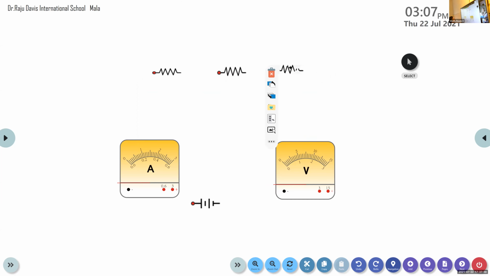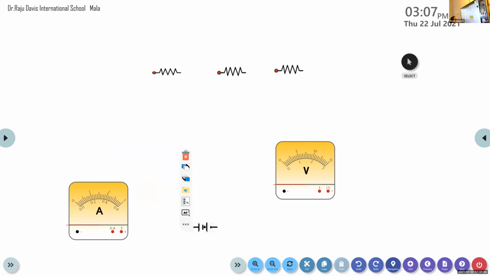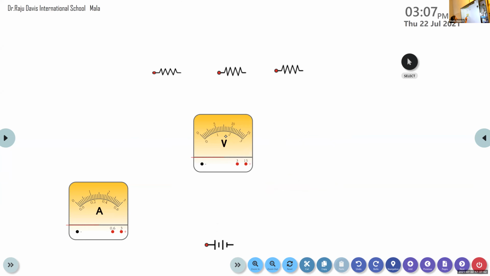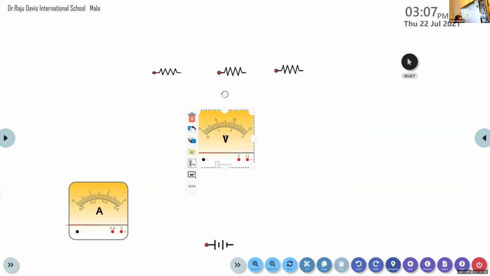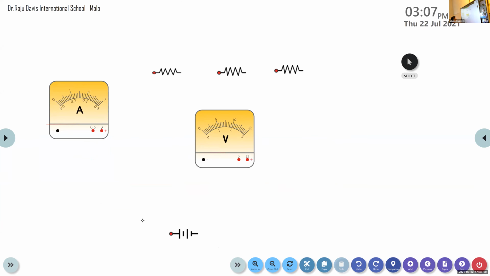Then how is the voltmeter connected to a circuit? It is connected in parallel, so we can arrange the voltmeter here. Now we want the cell. This is our ammeter, and we place the cell. And one key is needed, we can draw the key. So this is the arrangement that we are going to make.